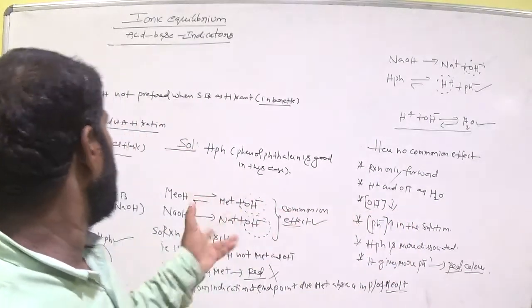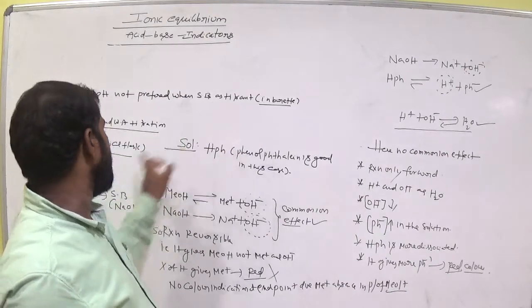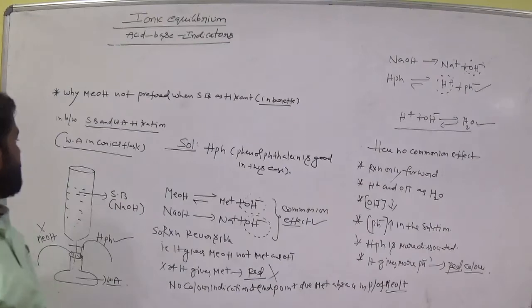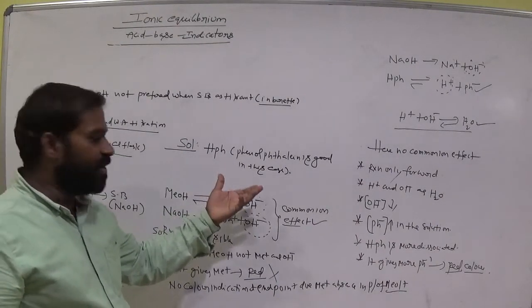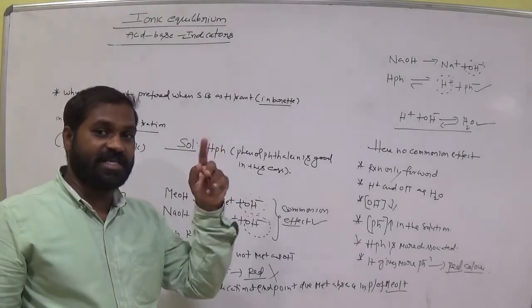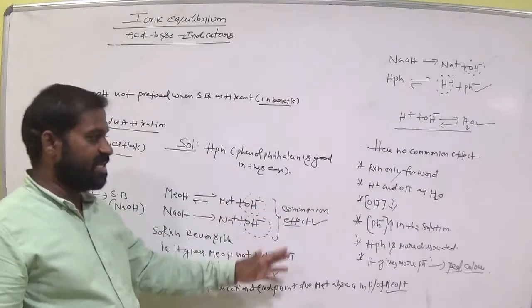Okay. So remember this. Why is MeOH not preferred when strong base is the titrant in the burette, in the titration between strong base and weak acid? That is the reason. So which indicator is better to prefer? That is phenolphthalein indicator. Already I gave it in tabular form. Check once the reason why, following the points in the table. Okay, these are the reasons.